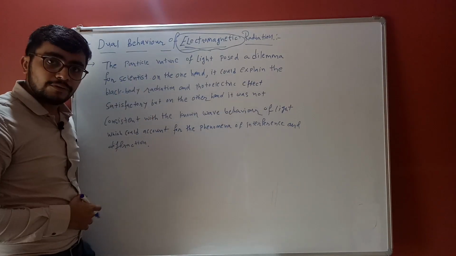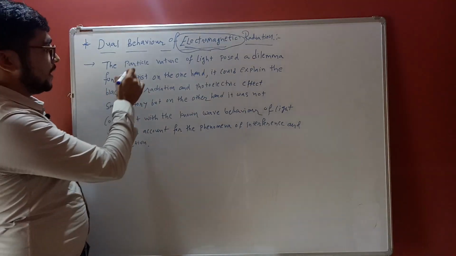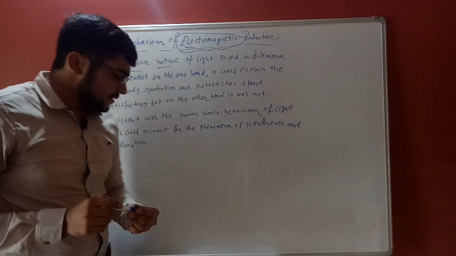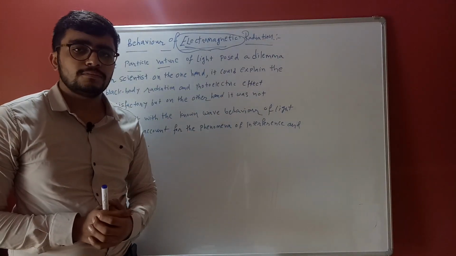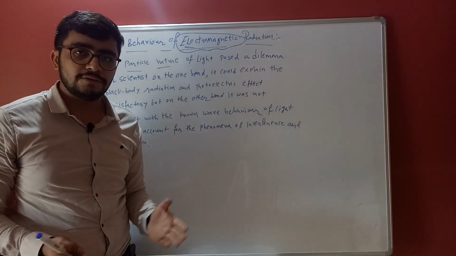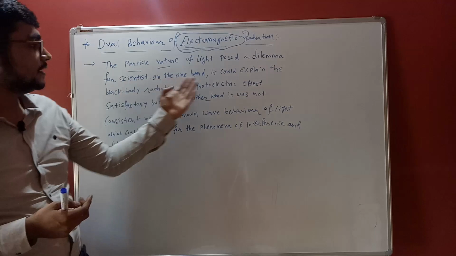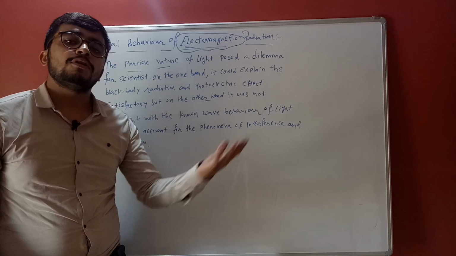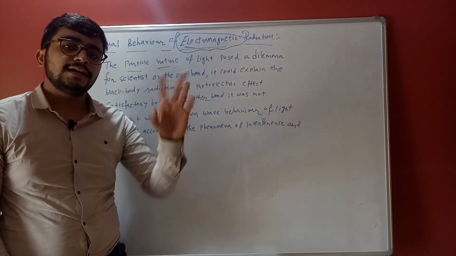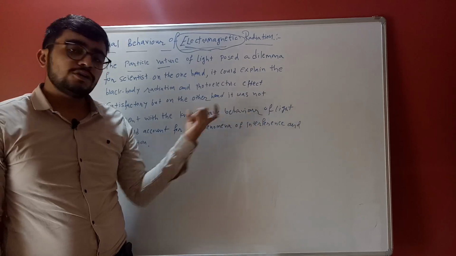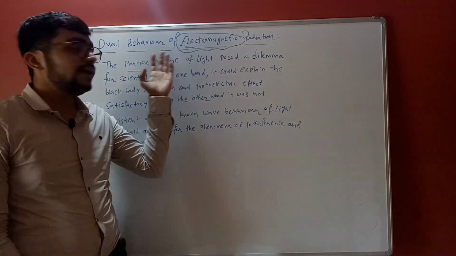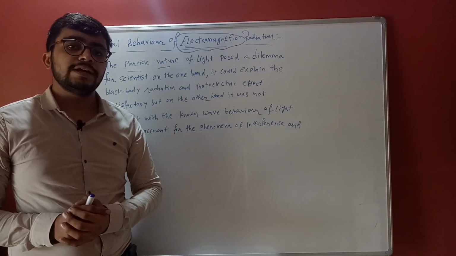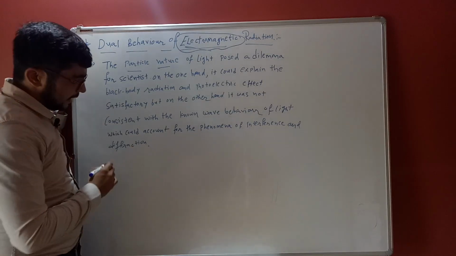The particle nature of light posed a dilemma for scientists. So scientists had two major dilemmas: what is particle nature and what is wave nature? The photoelectric effect and black body radiation are for particle nature, and on the other hand wave nature is also there. Okay, so both are combined. So they concluded that electromagnetic radiation has dual nature, particle and wave nature. Okay, so these are accepted phenomena.